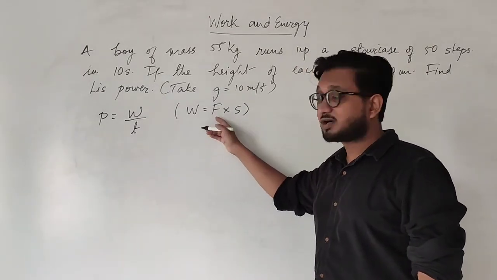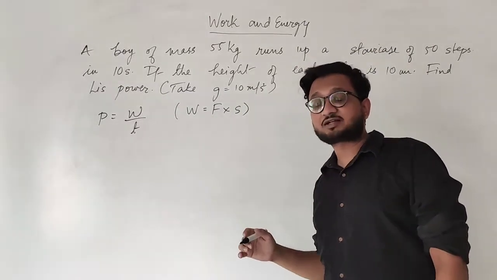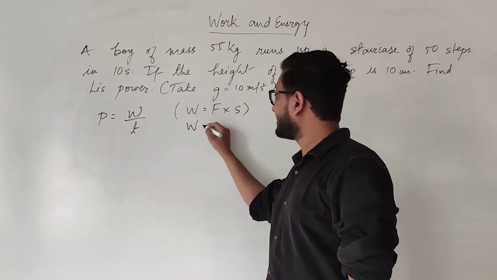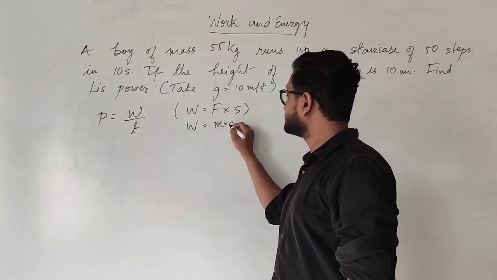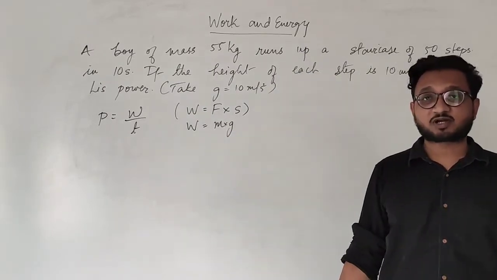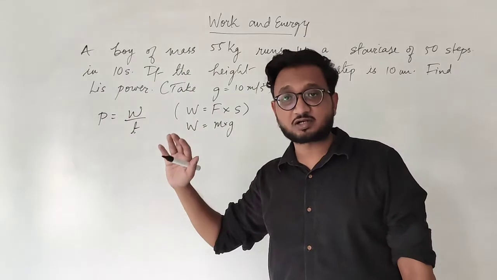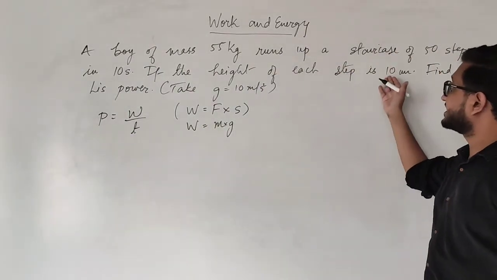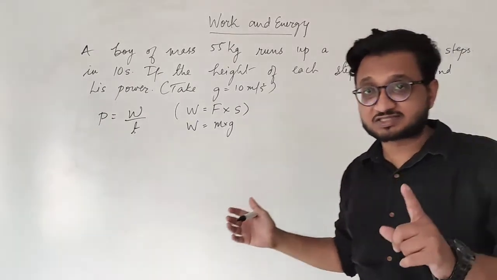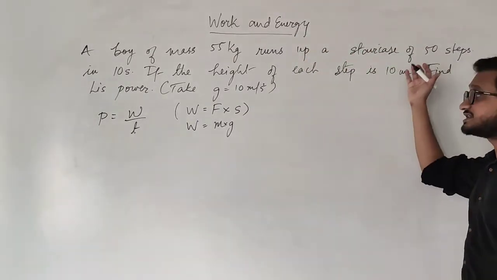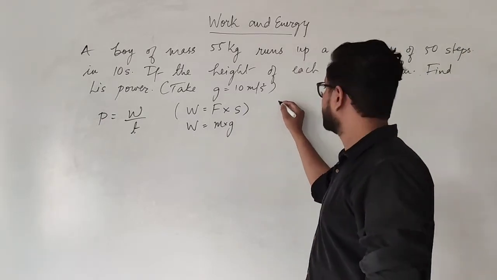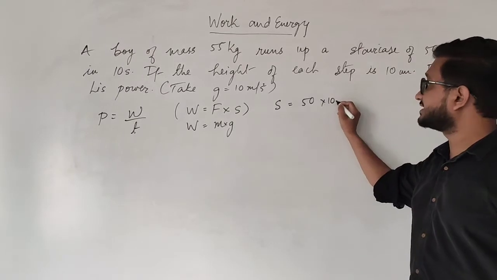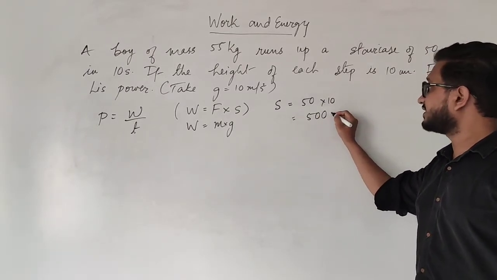In this case, what is the force? The force that is acting on the object is the gravitational force, and for that we have weight. Force is m into g. And what is the displacement? The boy is going up to a certain height. 10 centimeters is the height of one step, and he is going 50 steps. So we have to find the displacement. Displacement S is 50 steps into 10 centimeters, which equals 500 centimeters.